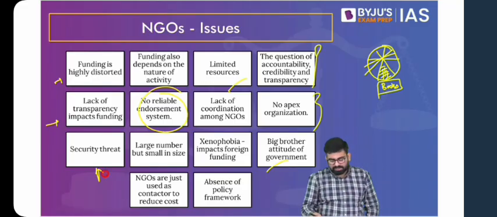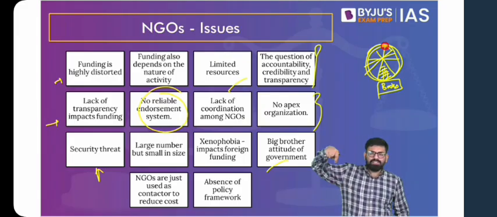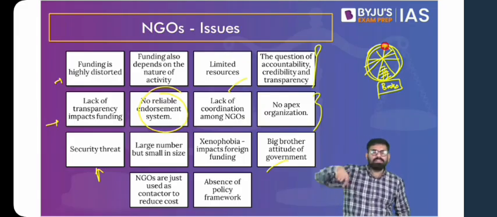Then we were talking about this. This will come under suggestions. We'll come to this again. I just wanted to explain. So there's no apex organization. That means if there is an apex organization, it can regulate the entire framework. It can help them coordinate amongst themselves, which we do not have.